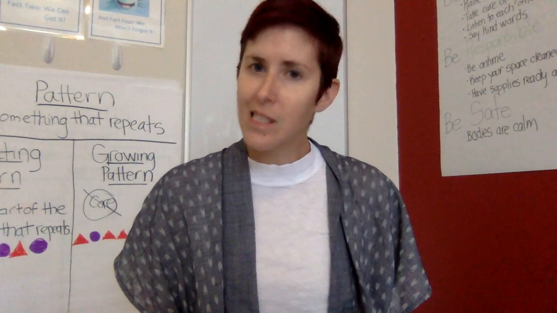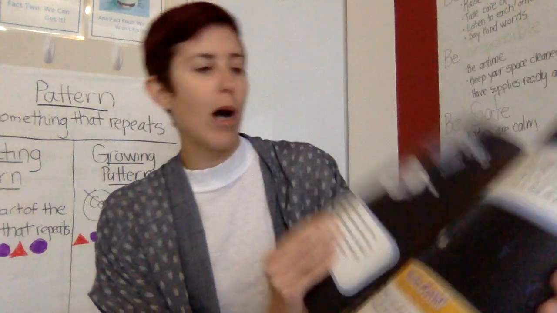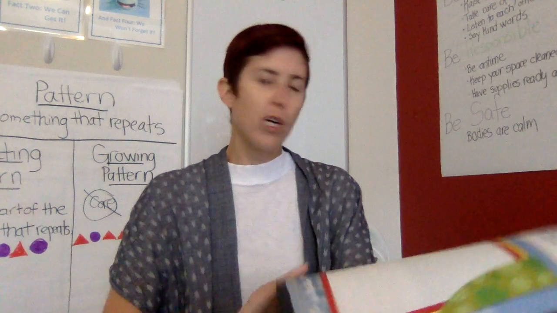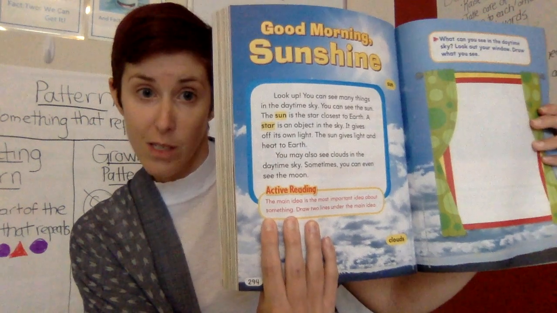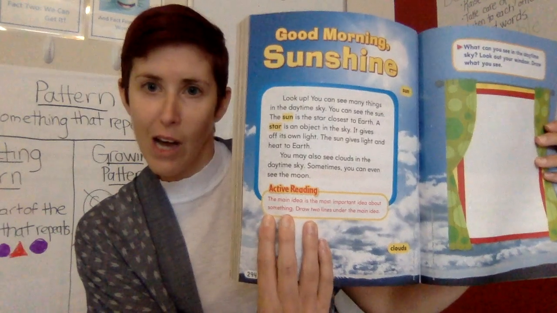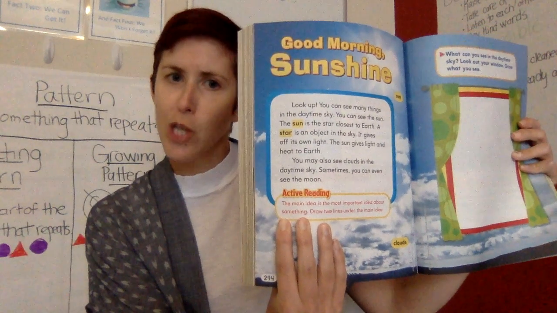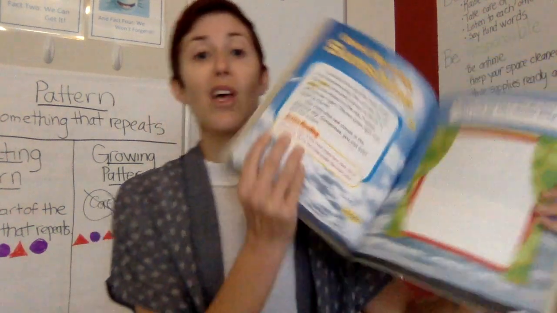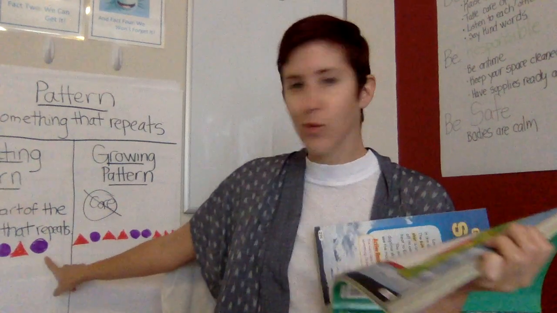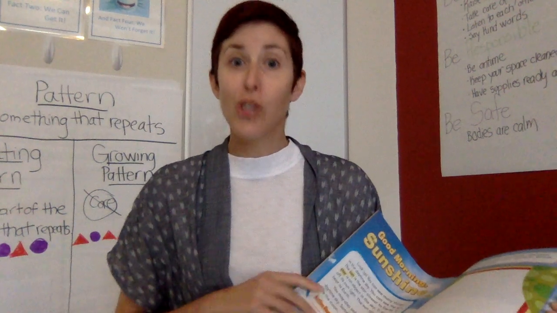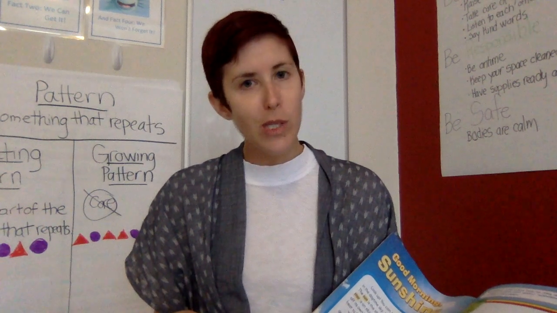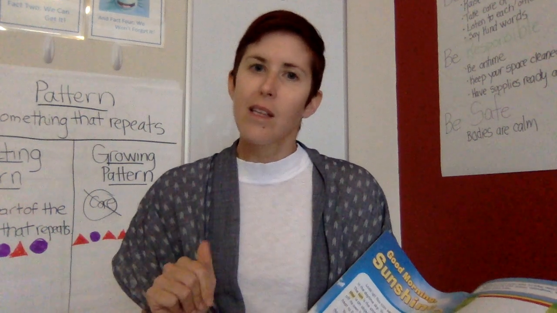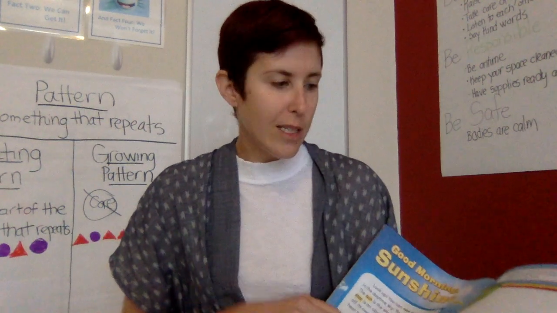What is something the same about them? Looking at the shapes, they're both what? Triangles, squares, circles, rectangles? Say it out loud. What? They are the same shape. They are a circle, right? You can see behind me too with our patterns. They are a circle. So they're both a circle, but you see them at different times of day. Sometimes you can see the moon during the daytime, but that's different. Usually you'll see it at nighttime.